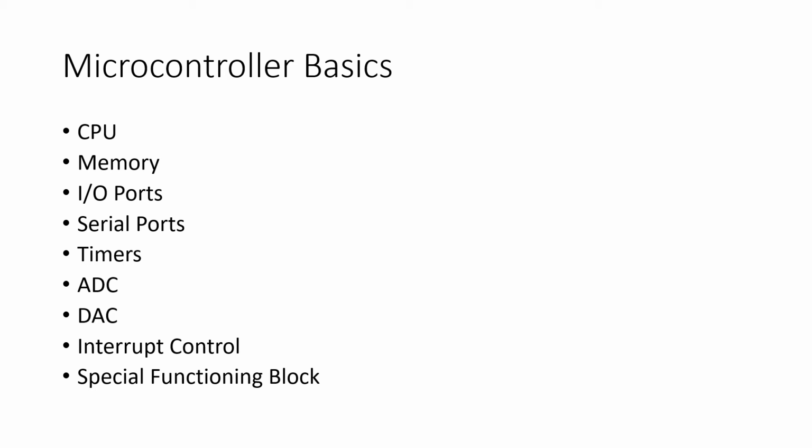And then the eighth one is interrupt control. This controller is employed for giving delayed control for a working program. The interrupt can be internal or external. Ninth point, it's the last point, special function block. Some special microcontrollers are manufactured for special appliances like space systems, robots, etc. These comprise this particular special function block. This special block has additional ports so as to carry out some special operations.